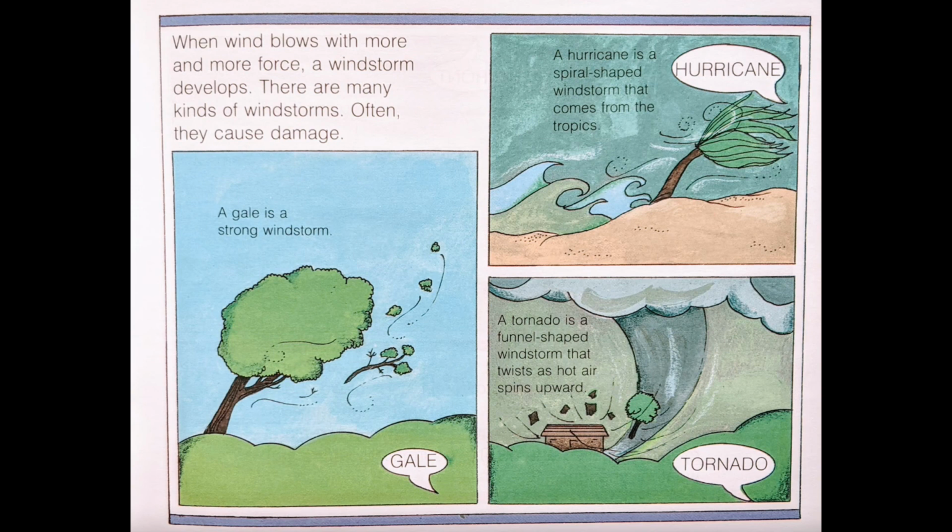When the wind blows with more and more force, a windstorm develops. There are many kinds of windstorms. Often, they cause damage. A gale is a strong windstorm. Gale. A hurricane is a spiral-shaped windstorm that comes from the tropics. Hurricane. A tornado is a funnel-shaped windstorm that twists as hot air spins upward. Tornado.